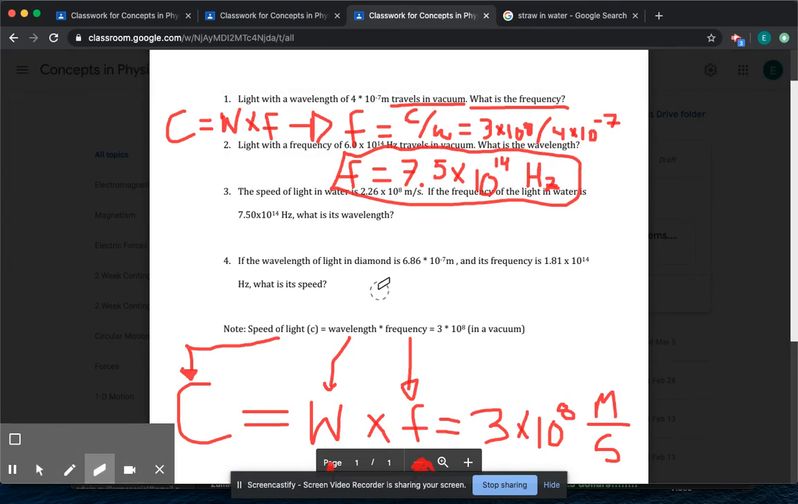For number 2, you're being asked to find wavelength instead of frequency. So instead of solving for F, solve for W. And number 3, you're being asked to find wavelength again, so do the same thing. And then number 4, you're asked to find speed. So you would just leave the equation alone because it's already set up to find speed.